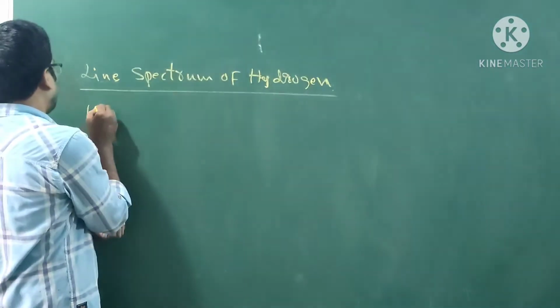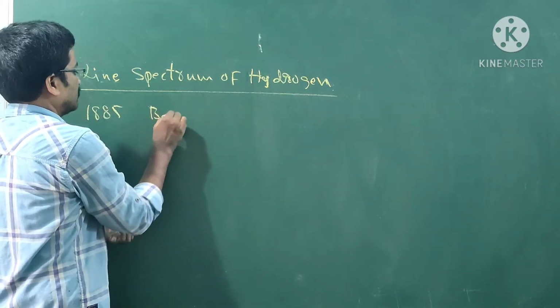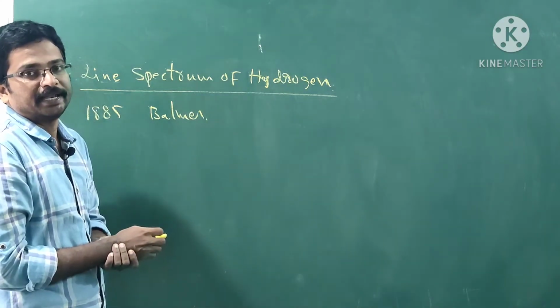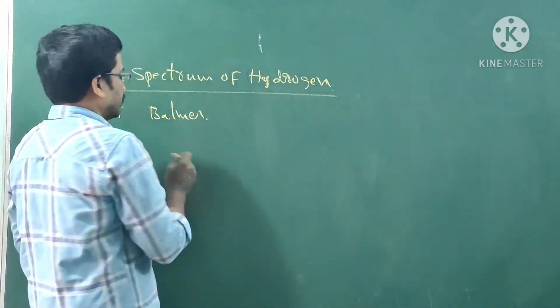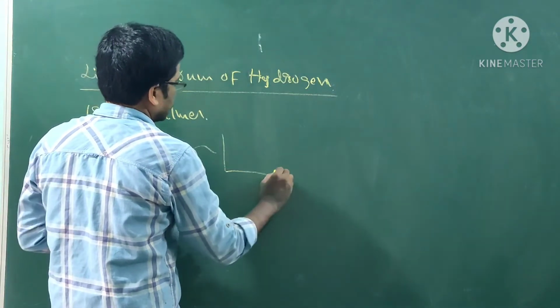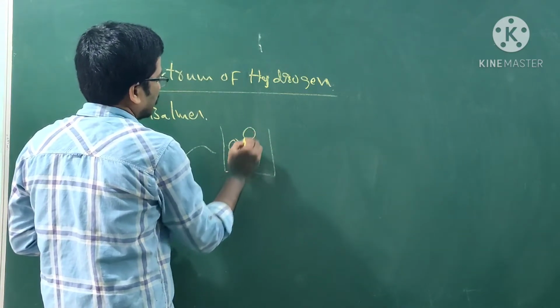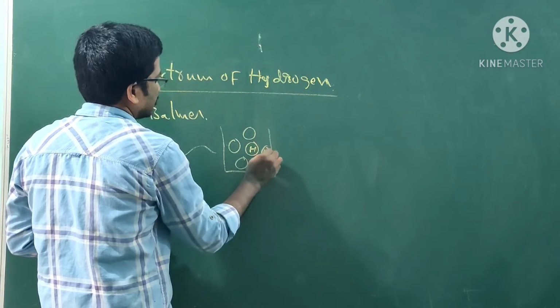In 1885, Balmer did an experiment by passing electromagnetic radiation onto a sample containing hydrogen atoms.